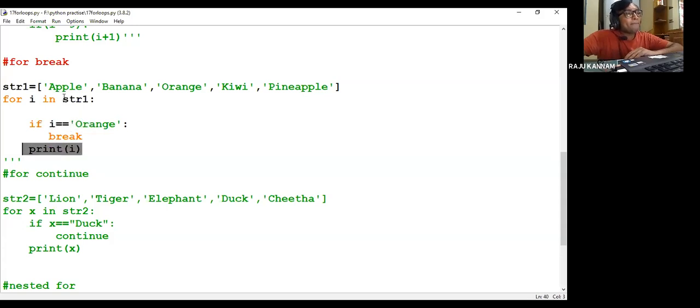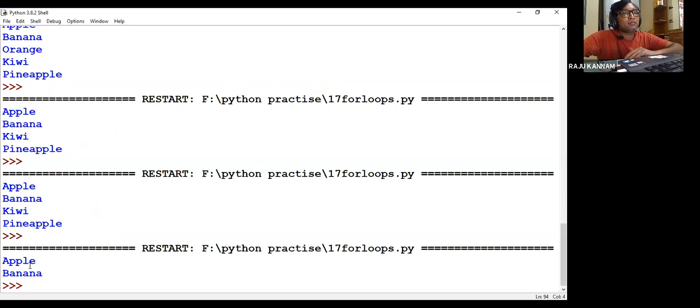Then orange will come, orange is equal to orange, so it will break. This print statement won't be executed. So now the answer will be apple and banana.